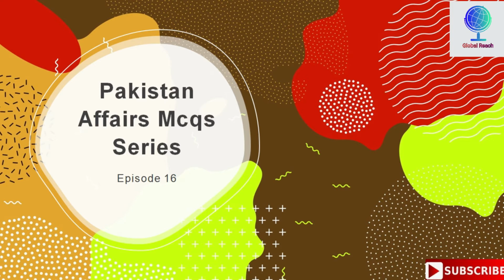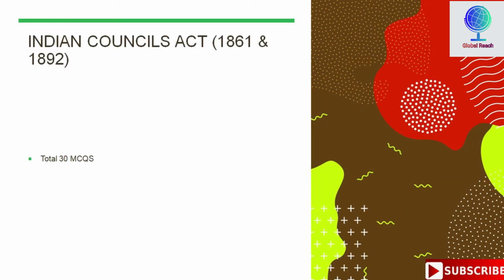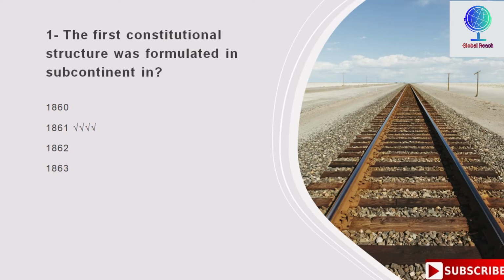So in this video we will discuss MCQs on the Indian Councils Act of 1861 and 1892. Let's start. First MCQ. The first constitutional structure was formulated in subcontinent in, options are 1860, 1861, 1862, 1863. So the correct answer is 1861. The first constitutional structure was formulated in subcontinent in 1861.